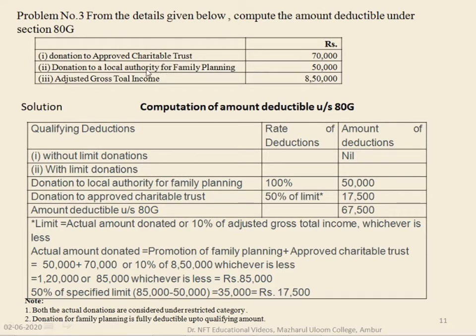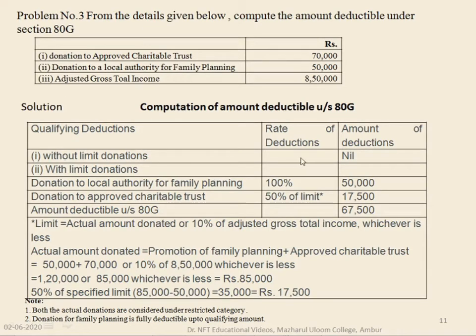These two items, donation to local authority for family planning and donation to approved charitable trust, are donations with specified limits. Here, donation to local authority for family planning is subject to 100% rate of deduction with limit, whereas donation to approved charitable trust is subject to 50% with limit donations. So we'll see how to calculate this. We'll write the computation of amount deductible under section 80G.